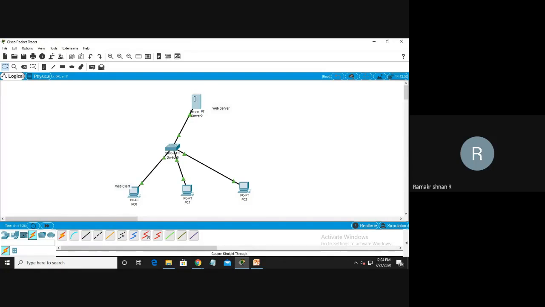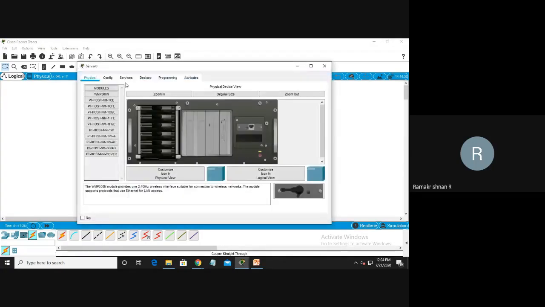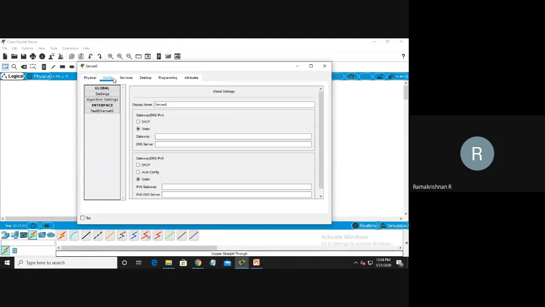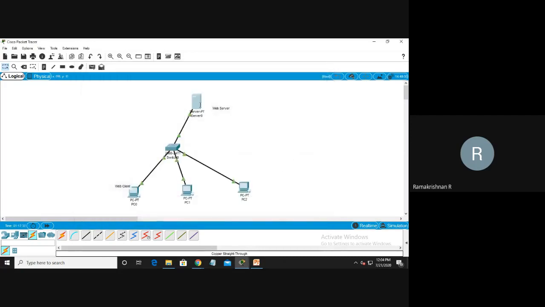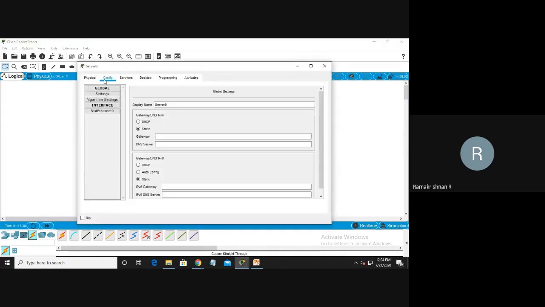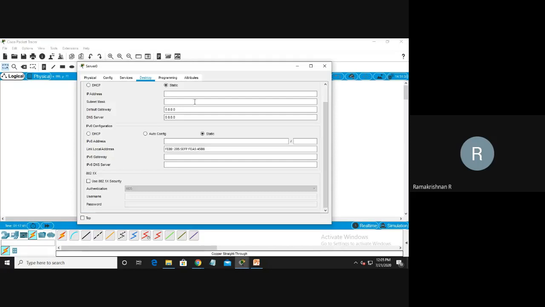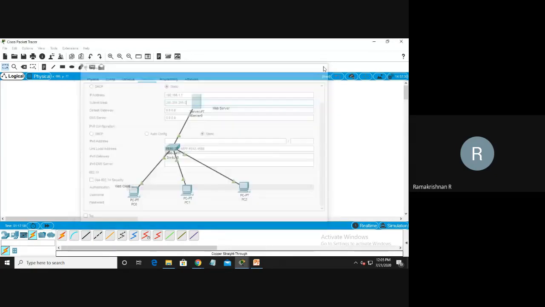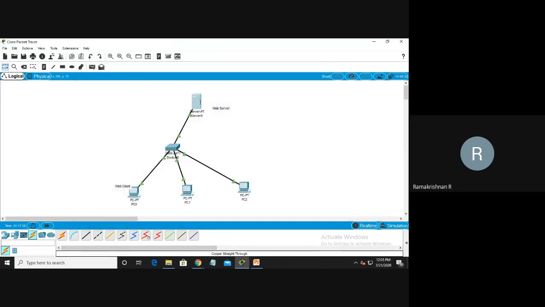So here I just double click. I'm going to configure. Just imagine here, double click. I am giving the IP address for the server. Sir, you don't know about the IP address. I am going to give 192.168.1.1. That is enough for the IP address. Just I am closing. Then here I want to run my website.